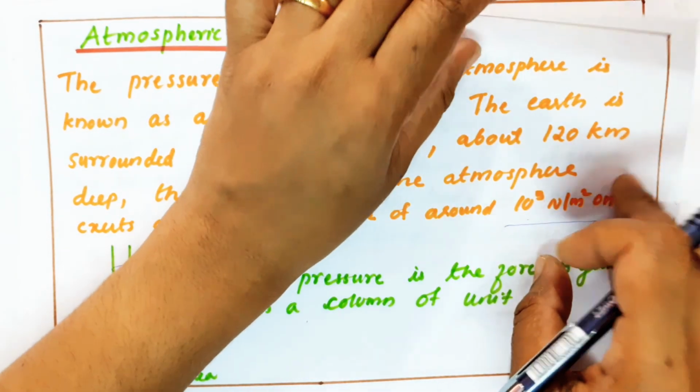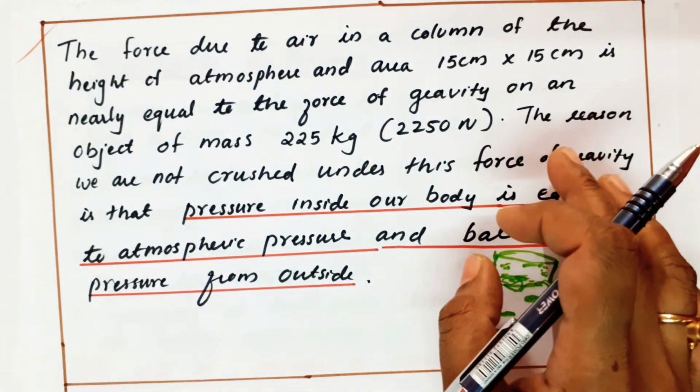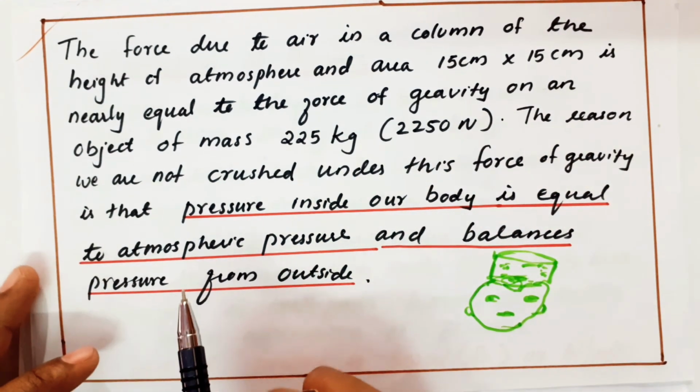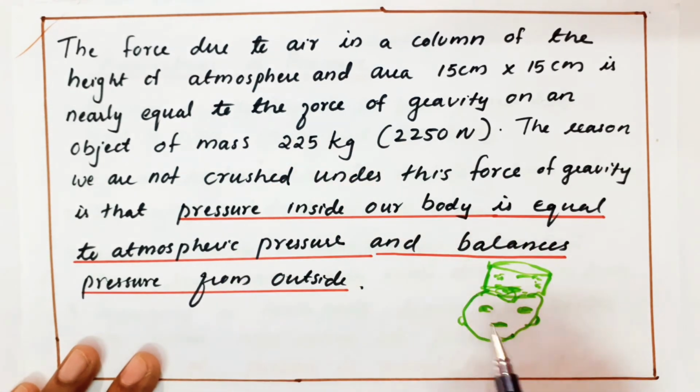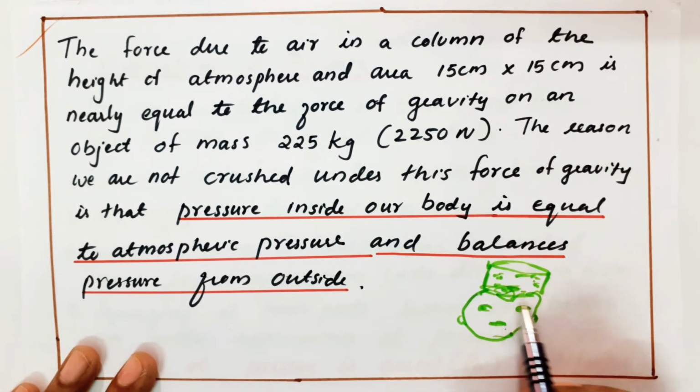Next. There is a very interesting thing. This is a man whose head is this one.